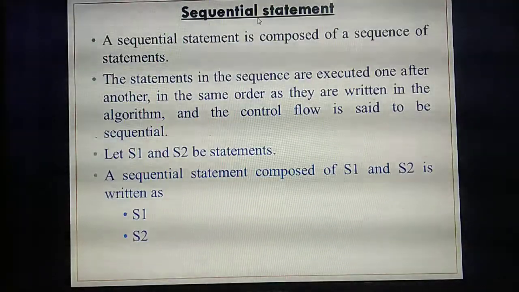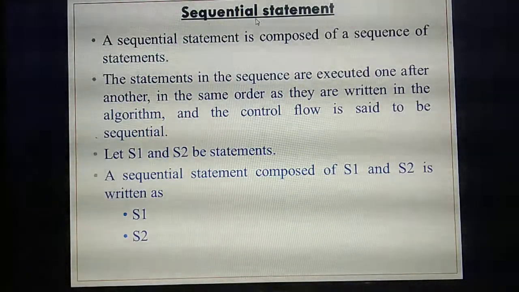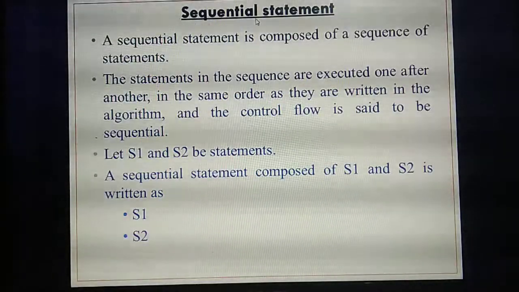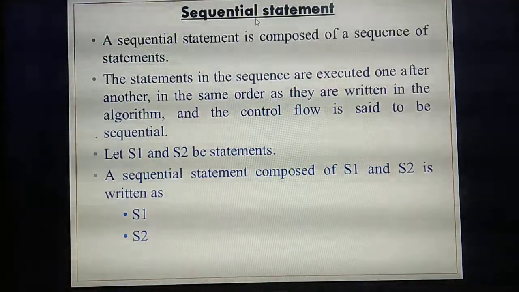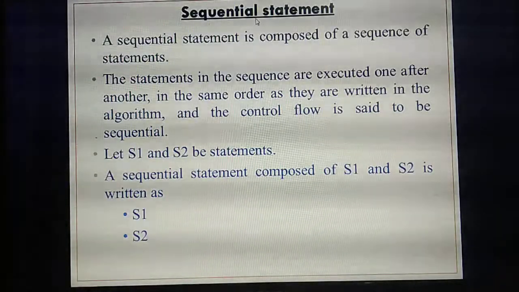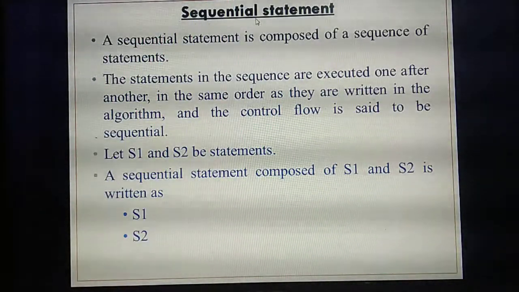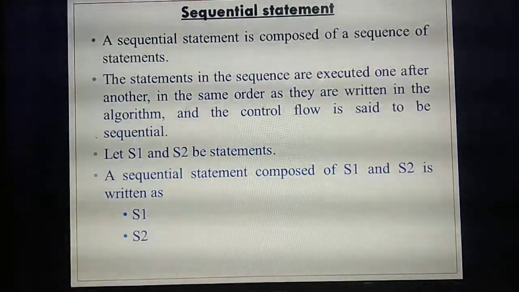What do you mean by sequential statement? It will execute one after another, in the order you have written the program. If 10 lines are there, the 10 lines will execute order-wise: first line, then second line, then third line, till the 10th line, in the same order you have written. The flow of control from start to end follows the order you have written. That we are calling a sequential statement. Understand? For that they have given one example.